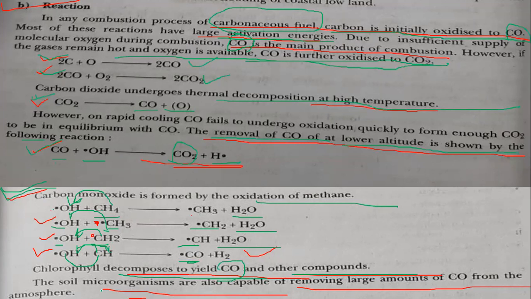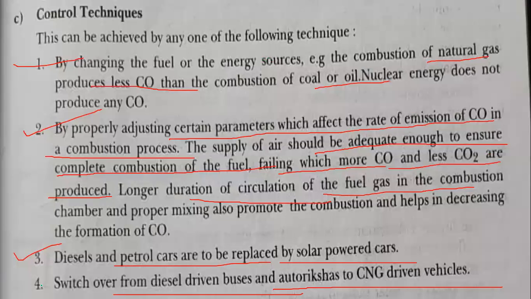Okay, so soil microorganisms are also capable of removing a large amount of carbon monoxide from the atmosphere. So it is very important to maintain the microorganisms in the soil without disturbing them by any other activities. Okay, that is also very important. Now see how we can control it. How we can control the concentration of carbon monoxide.